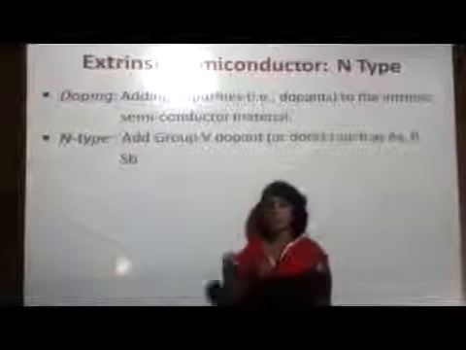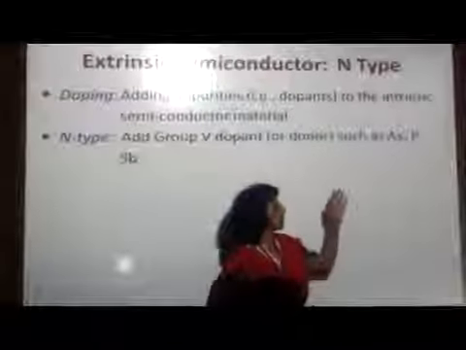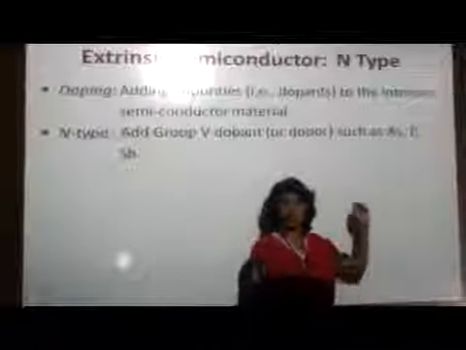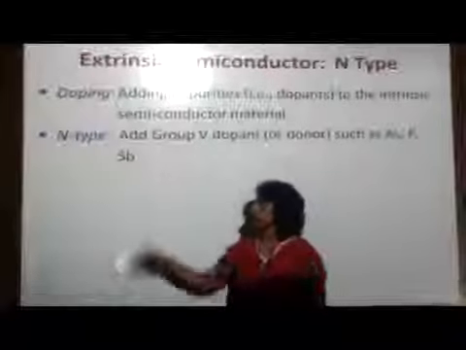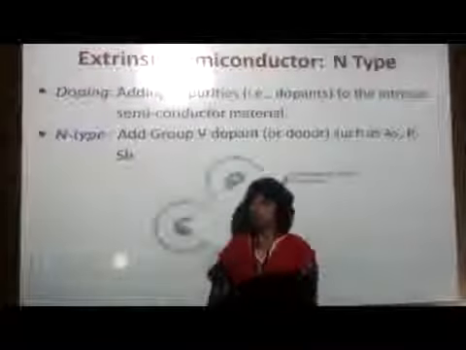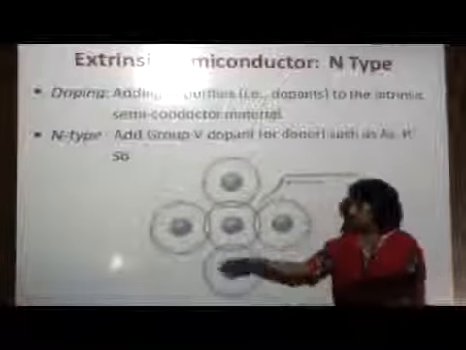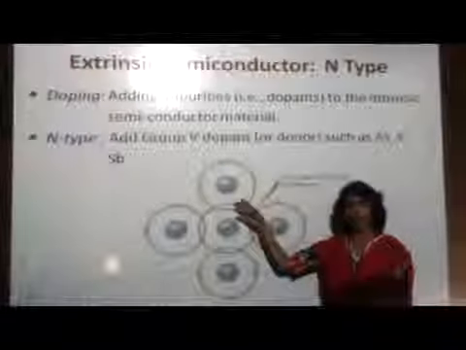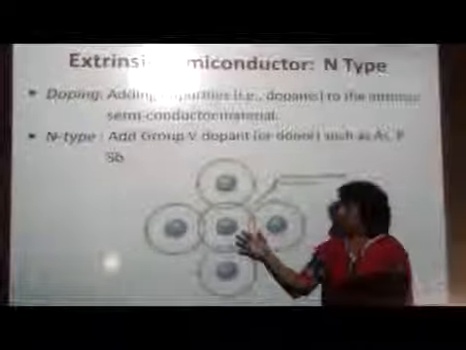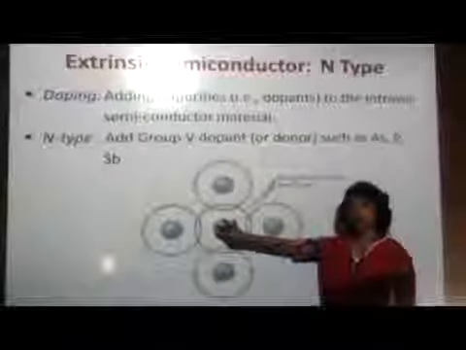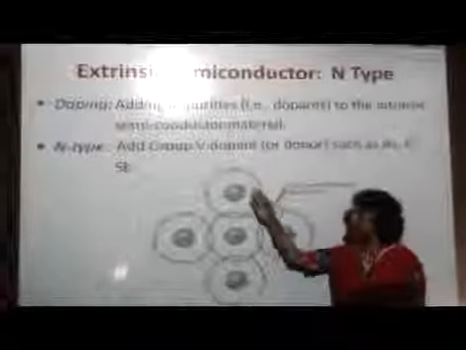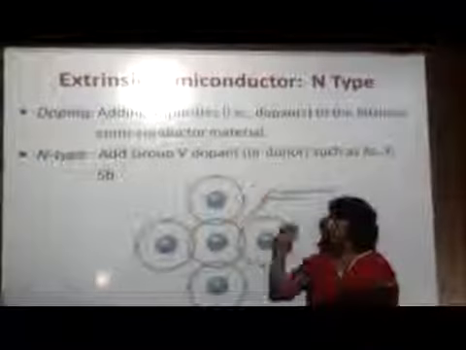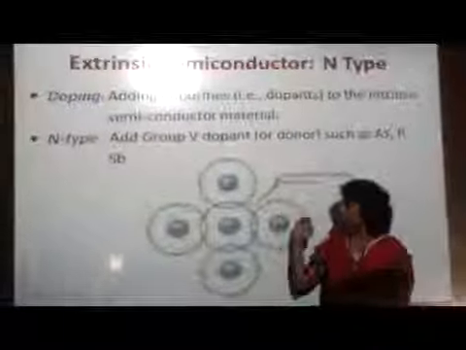For forming the N-type semiconductor, the group 5 elements are added. They are arsenic, phosphorus, antimony. This particular diagram will show you how antimony will generate the negative free charge carriers in extrinsic N-type semiconductor.